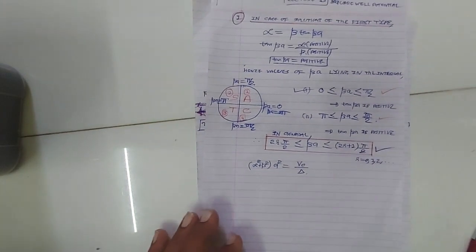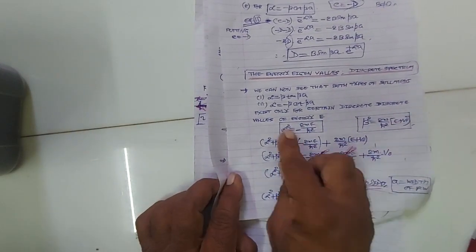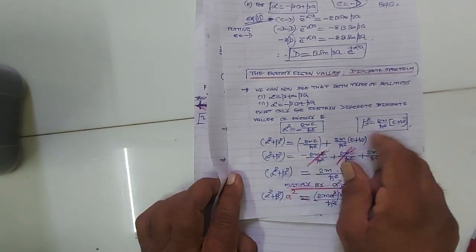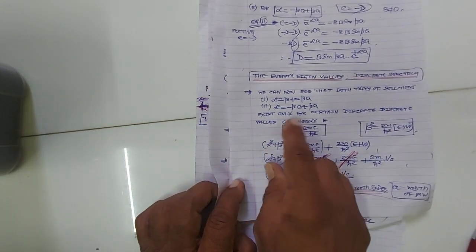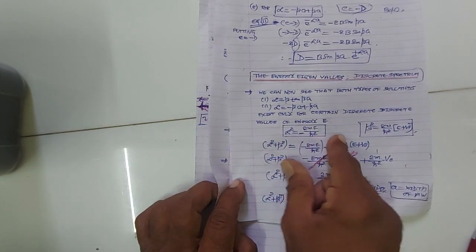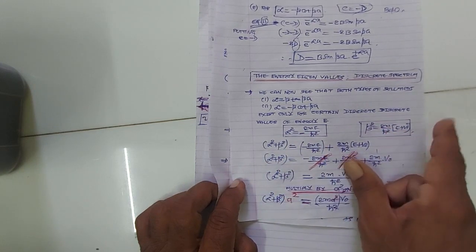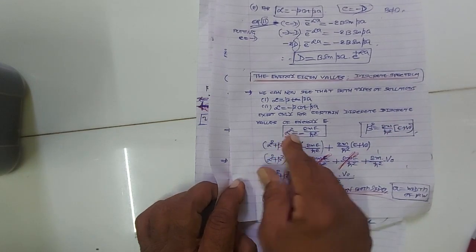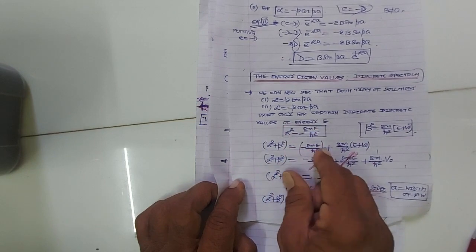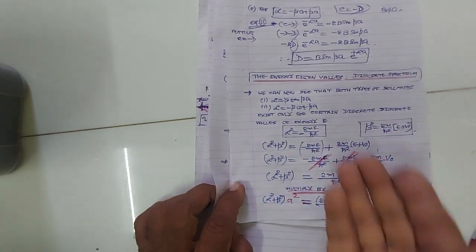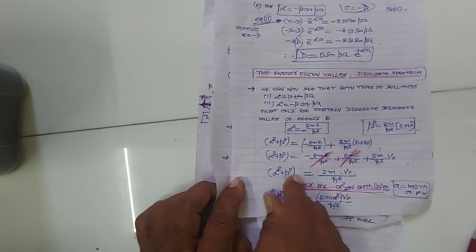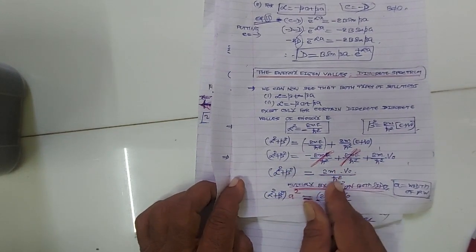Okay, now we have just obtained the equations: alpha square is minus 2m upon h cross square (E), and beta square is 2m upon h cross square (E plus v0). Adding the two, alpha square plus beta square is minus 2m upon h cross square E plus 2m upon h cross square E plus v0. So these two terms are cancelled. Alpha square plus beta square is 2m upon h cross square v0.